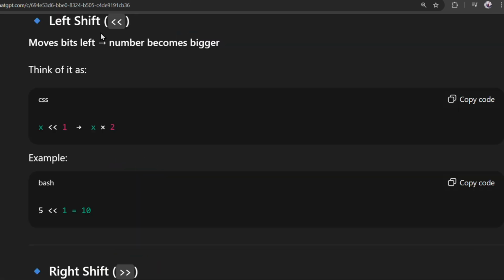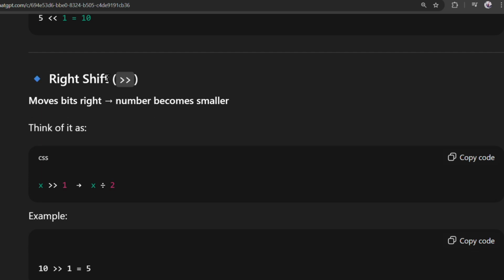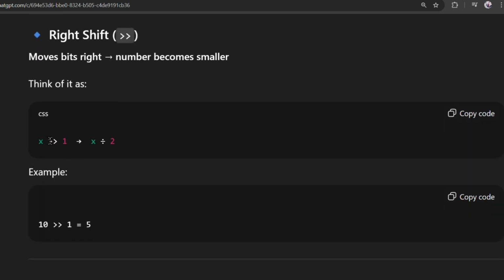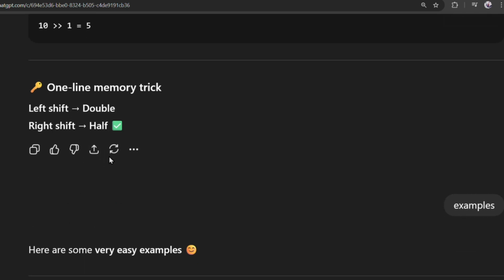For the left shift, it moves bits left. Okay, so the number becomes bigger. Think of it like x left shift 1 is like x into 2. So if 5 left shift 1, it means 5 into 2. And for right shift, it moves bits to the right, and the number becomes smaller. So it's like dividing. X right shift 1 will become x divided by 2. So 10 right shift 1 will become 10 divided by 2. As a one-line memory trick, left shift means doubling and right shift means halving, like dividing the values.